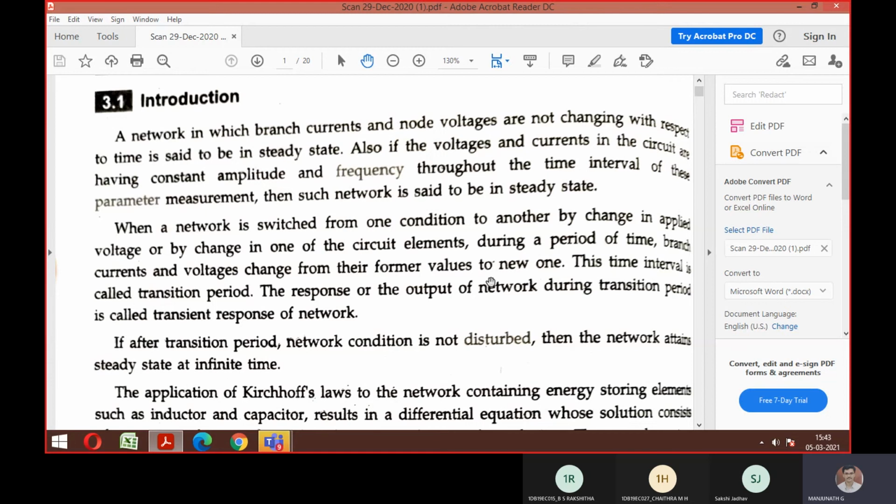So move on to module number 3. It tells about transient behavior and initial conditions. In this module, you will be dealing with a network with respect to time. That is the meaning of transient: analyzing the network with respect to time.